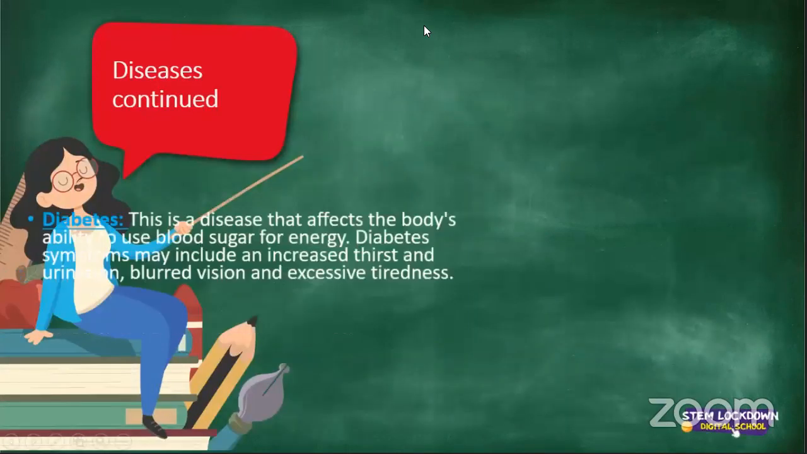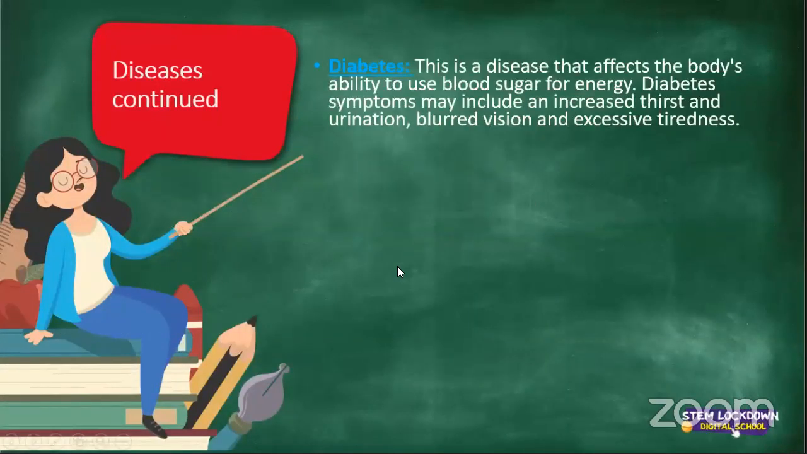All right. Then we've got diabetes. This is a disease that affects the body's ability to use blood sugar for energy. Right now, obviously, sugar is supposed to give us energy. But if your body cannot turn sugar into energy, it results in diabetes. Diabetes symptoms include increased thirst and a lot of urination, blurred vision, and excessive tiredness. So you're always very tired, always very thirsty, and always using the toilet a lot.